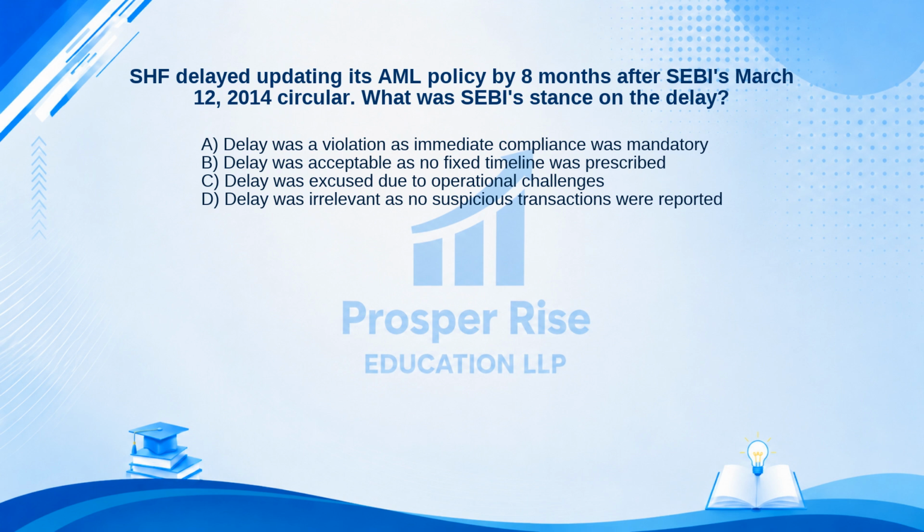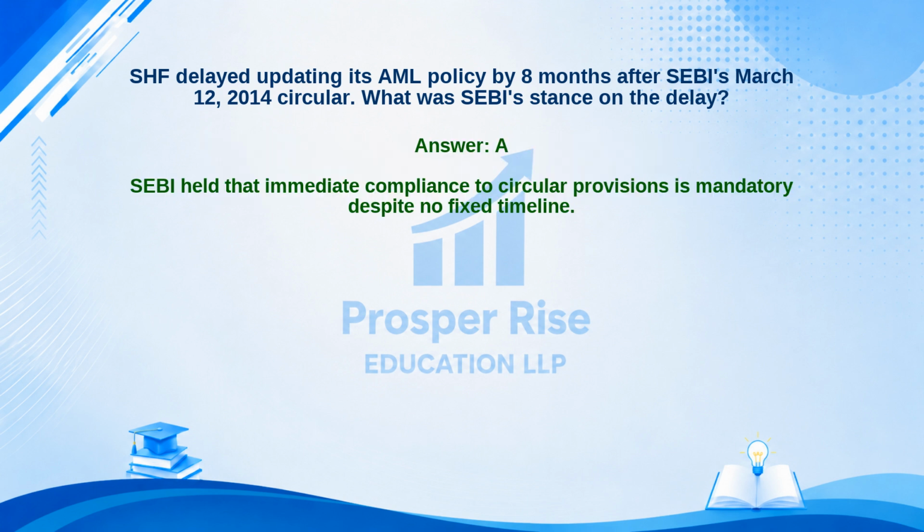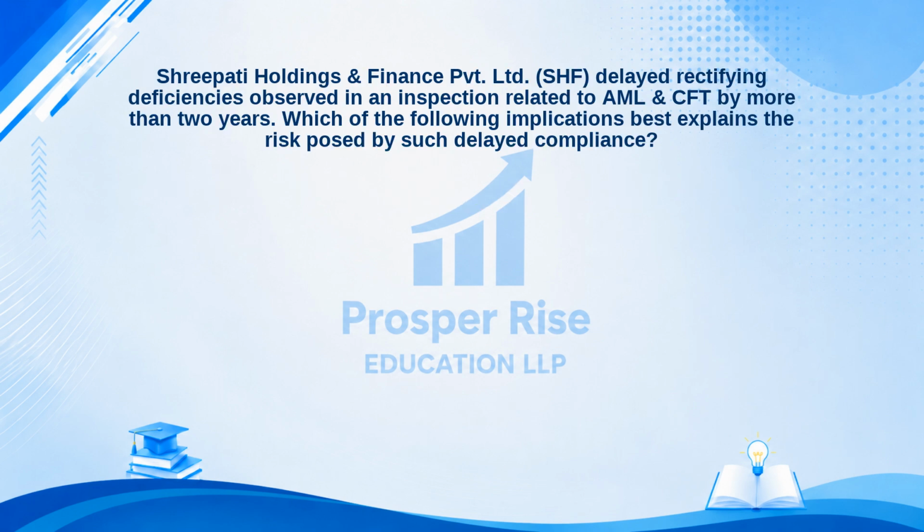The correct answer is option A. Let's see why. SEBI held that immediate compliance to circular provisions is mandatory, despite no fixed timeline. Let's look at this next question. Shripati Holdings and Finance Private Limited, SHF, delayed rectifying deficiencies observed in an inspection related to AML and CFT by more than 2 years. Which of the following implications best explains the risk posed by such delayed compliance?